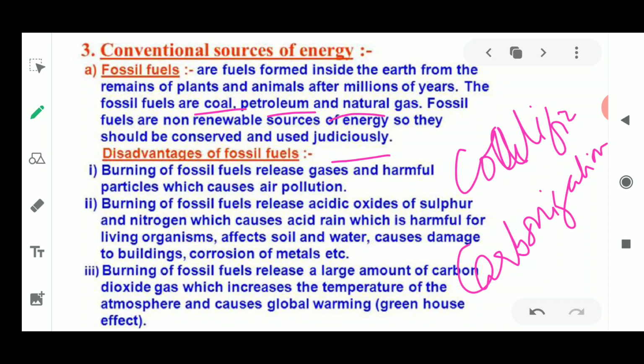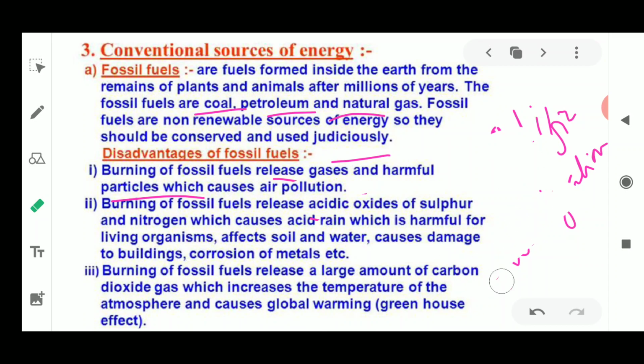Fine. Now there are certain disadvantages of using these fossil fuels. Burning of fossil fuels releases gases and harmful particles which cause air pollution. Next, burning of fossil fuels releases acidic oxides. So the second disadvantage of burning coal is that it produces oxides, and these oxides are very harmful in nature.